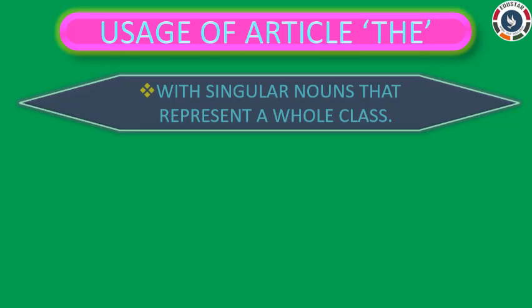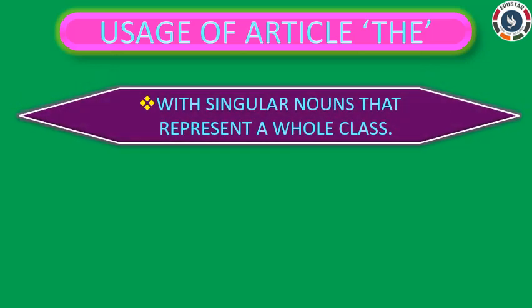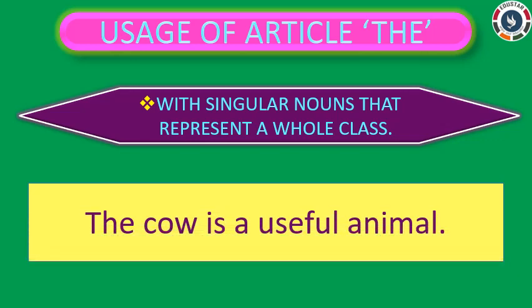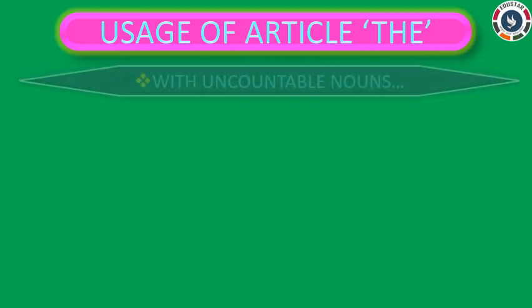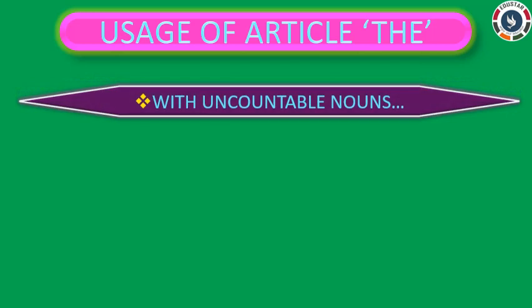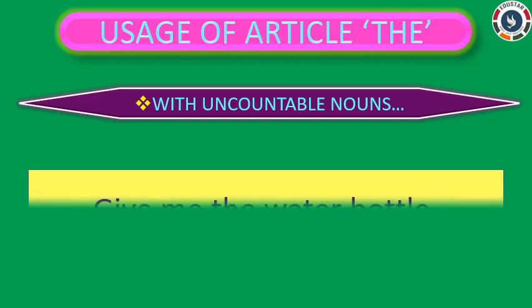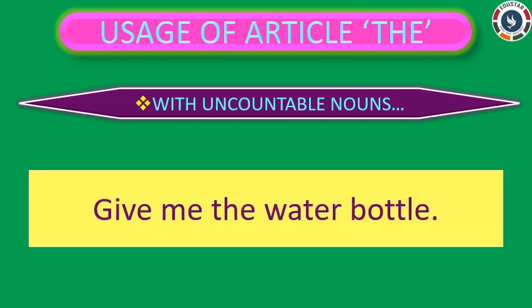Point 4. We use article the with singular nouns that represent a whole class. For example, the cow is a useful animal. Here, we are talking about the whole class of cow. That is why we use article the before the noun cow. Point 5. We use article the with uncountable nouns. For example, give me the water bottle. Here, I am talking about a particular water bottle. So, I use article the.